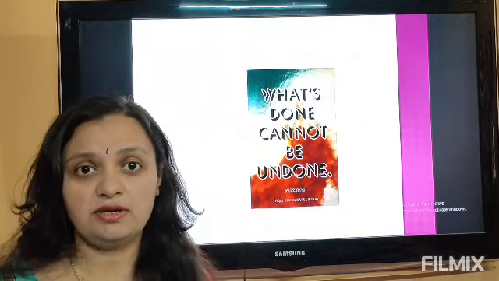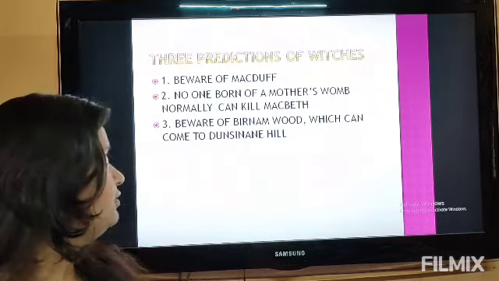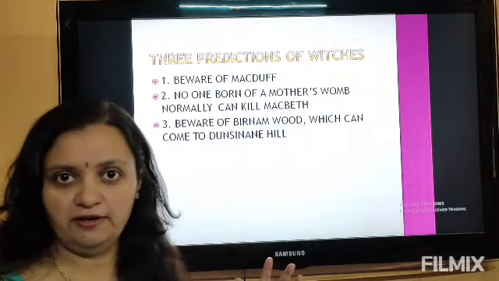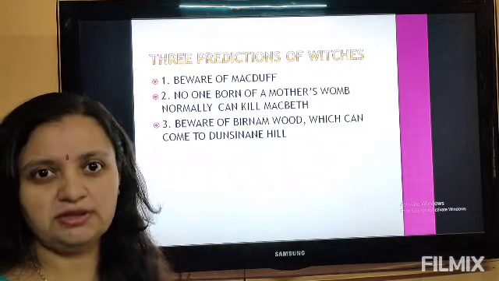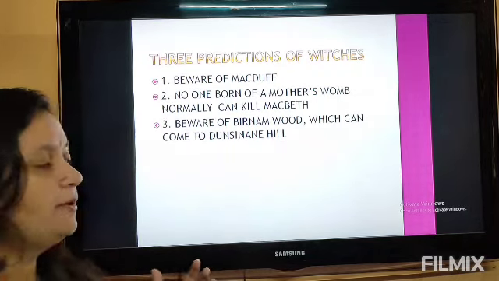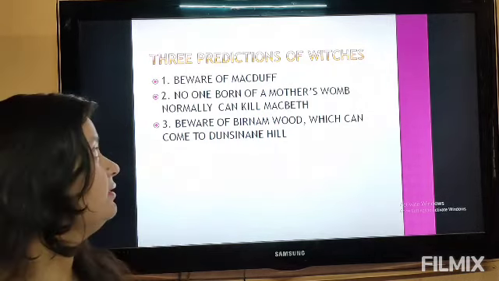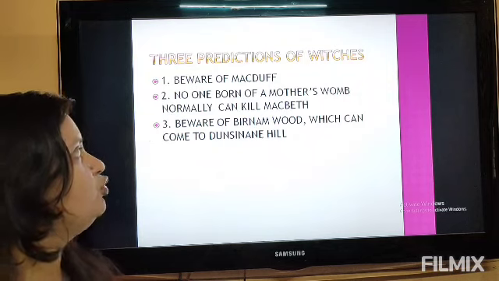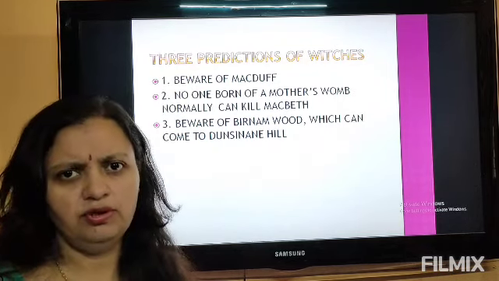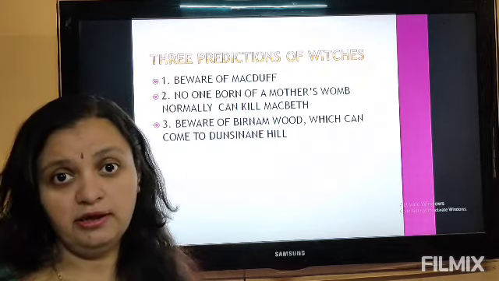He calls the three witches again to predict, and the three witches come again and make predictions. There were three apparitions, and they predict three things. Beware of Macduff, who could be dangerous for Macbeth. Then, no one born from a mother's womb normally can kill Macbeth. Everybody is born from a mother's womb, so that means nobody can kill Macbeth.